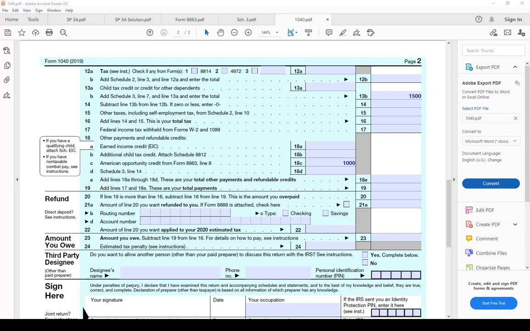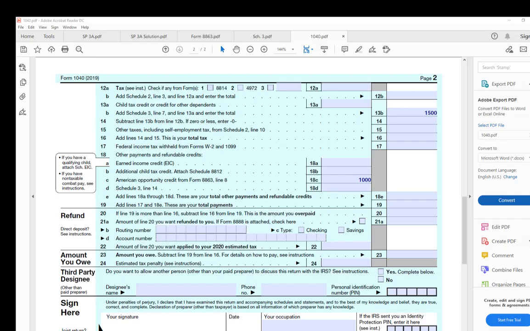For this problem, the tax in line 12A, look up the tax based on the taxable income and the filing status in Appendix A. Line 17 is the prepayment of tax that's given in the problem, $6,500.